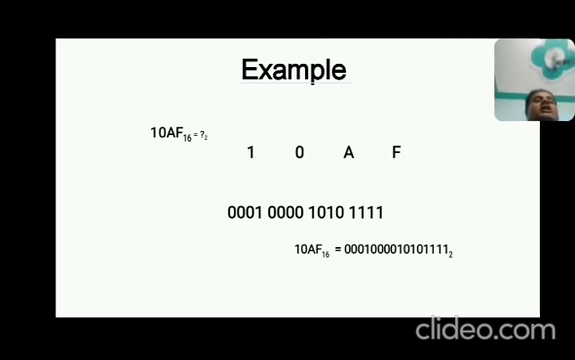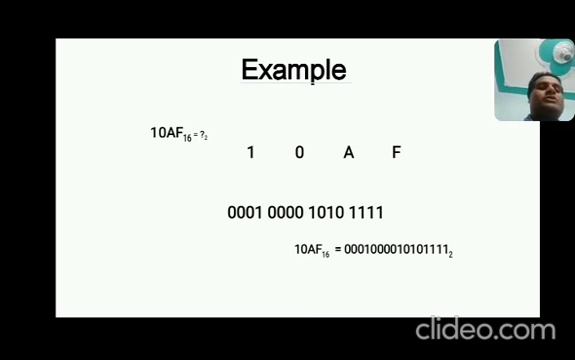Why do we write each digit as 4 bits? Because 2 to the power 4 is equal to 16. So 4 is the power for hexadecimal. That means 4 bits represent each digit. So in hexadecimal we can write each individual digit as 4 bits.